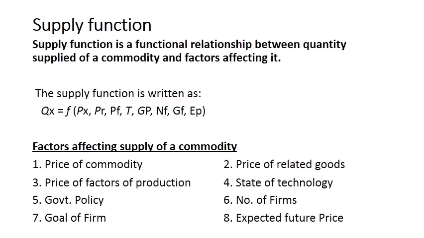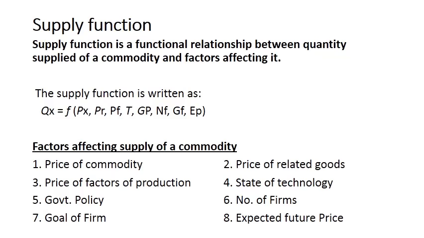State of technology. When there is improvement in technology, that will lead to increase in supply. Why? Because with the improvement in technology there is less wastage. The cost of production decreases with the improvement in technology, and when there is decrease in the cost of production, then there will be increase in supply. Remember, with the improvement in technology there is decrease in cost of production, and with the decrease in cost of production, supply will increase. Government policy, there are two types of policies.